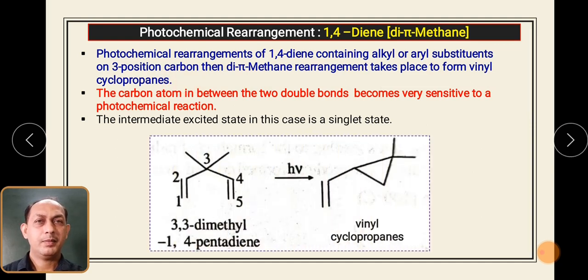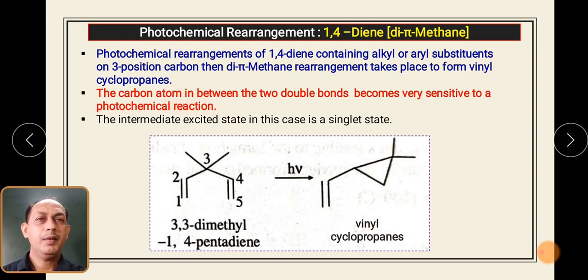See this particular example. They have said a 1,4-diene having substituents at the 3 position. What is the substituent? Two methyl groups. So they are having substituents at the 3 position. Then the di-pi-methane rearrangement occurs and you will get formation of vinyl cyclopropane.